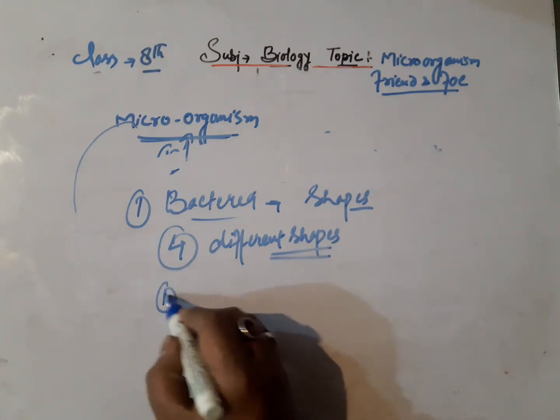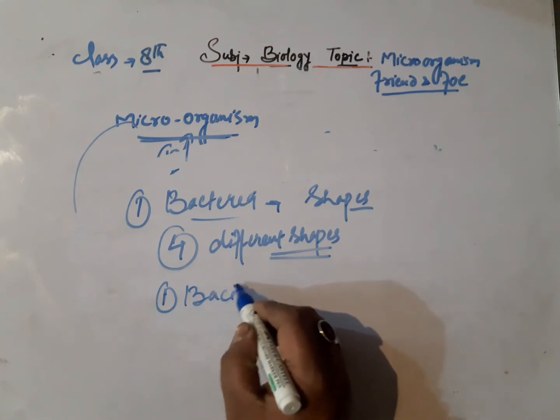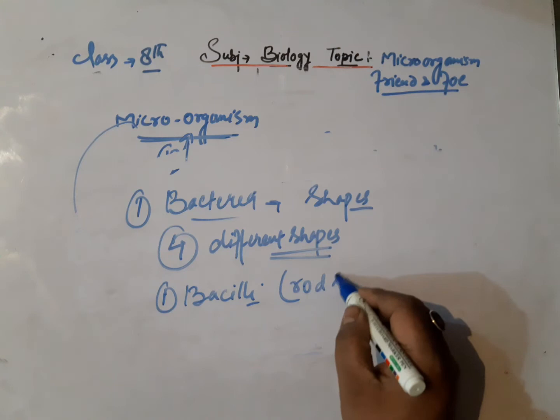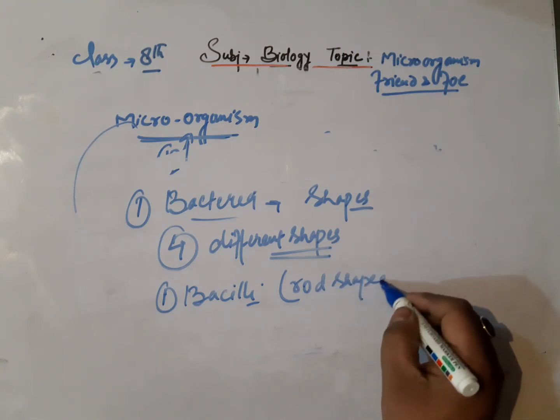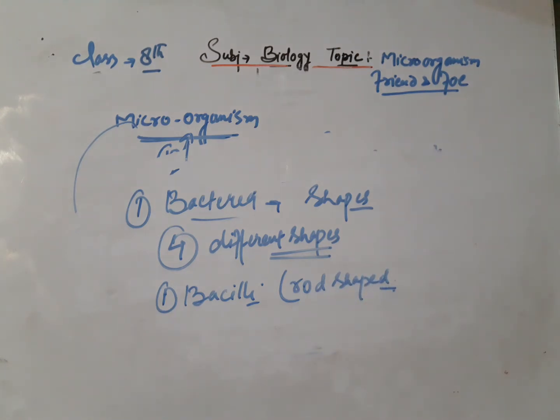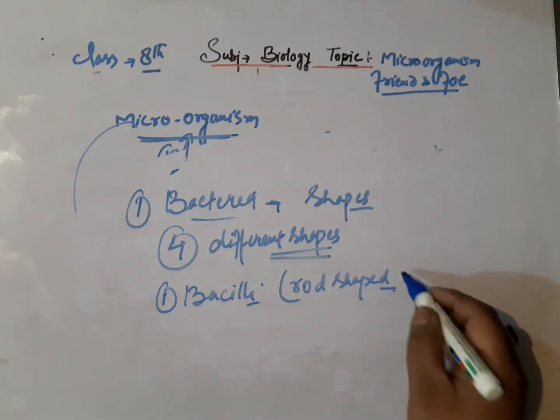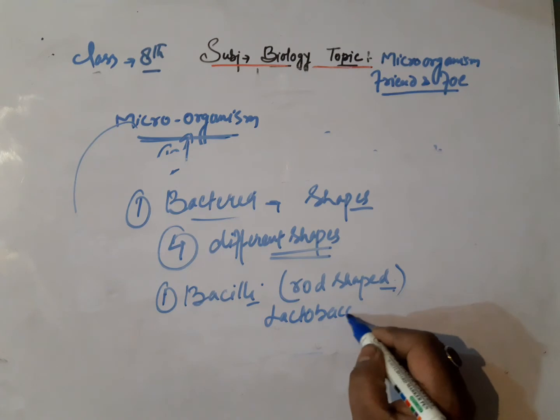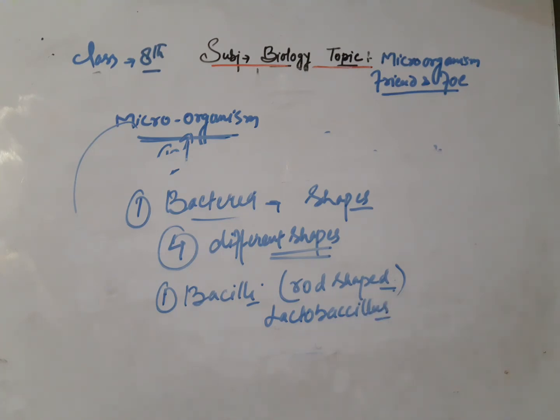Number one, the first shape is called bacilli. They are rod shaped bacteria. For example, lactobacillus. Lactobacillus is the bacteria that converts milk into curd.